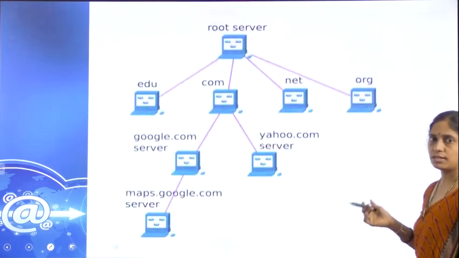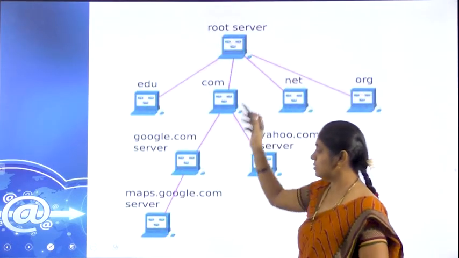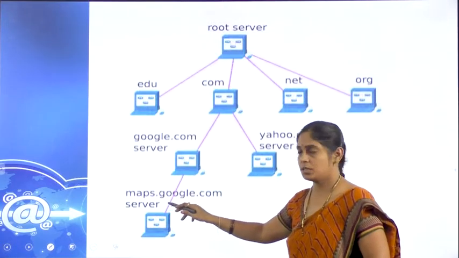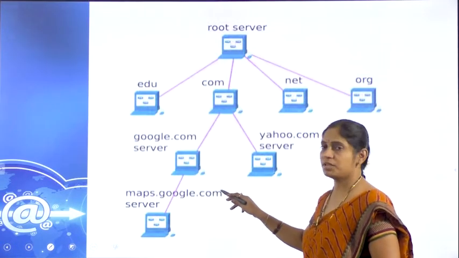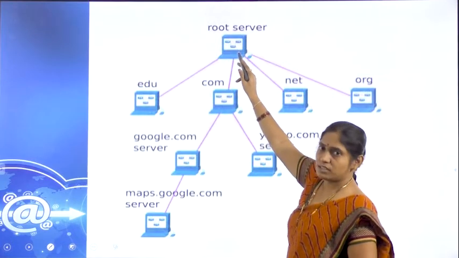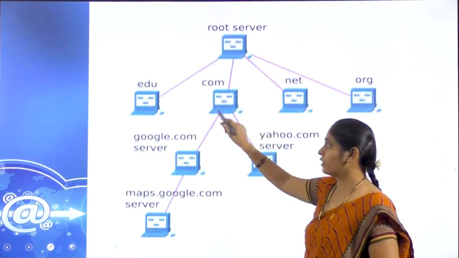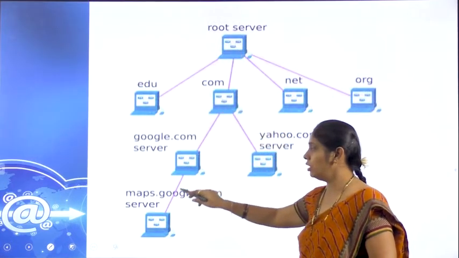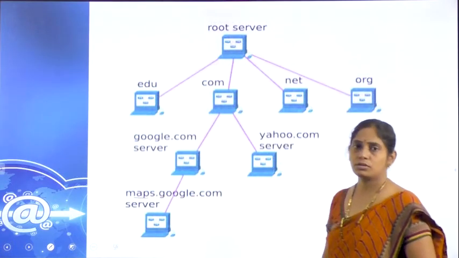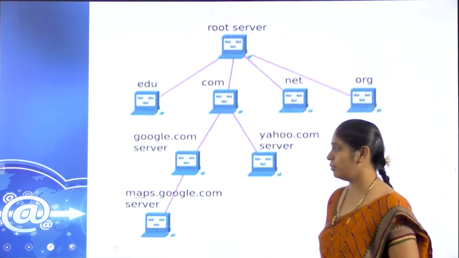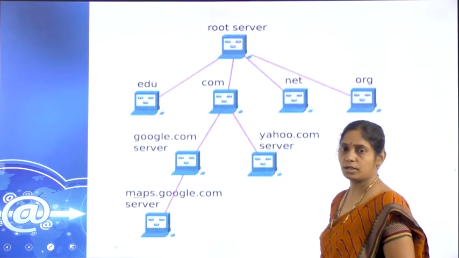Root servers, the same, likewise it accesses. So maps.google.com server. From the root server we go to com, from com we access Google, and from Google we access maps. So maps.google.com server dot.